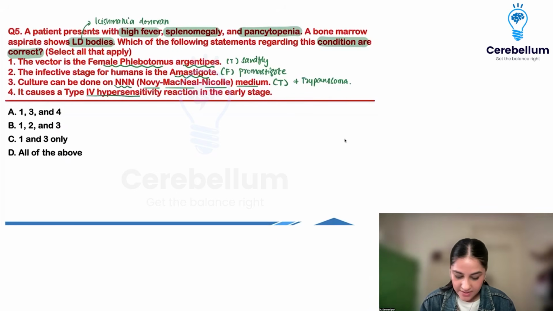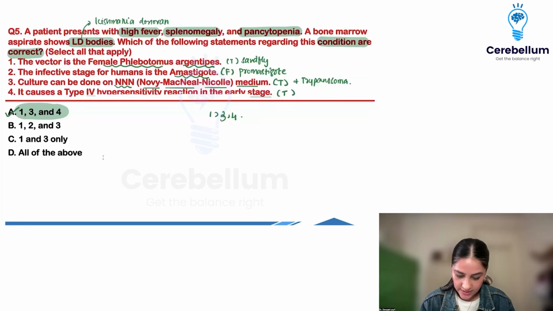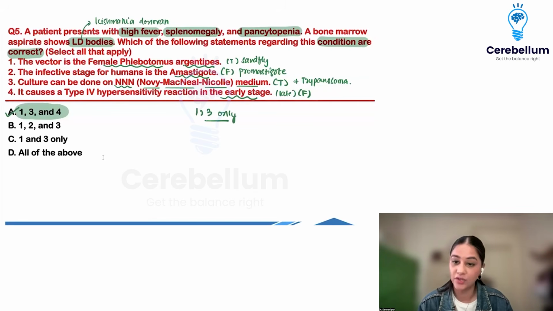It causes type 4 hypersensitivity reaction in the early stages. Does it cause it? Yes, it can cause. So we have 1, 3, and 4 that are going to be the true statements. Okay, moving on. Okay, my bad, guys. It doesn't show this in the early stages. It shows in the late stages. So this is a false statement. So then obviously the answer becomes 1 and 3 only. My bad. Sorry. It is not in the early.